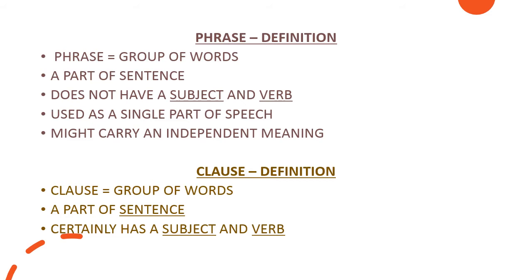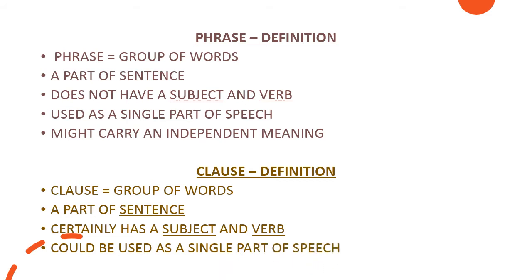Children, remember that a phrase doesn't have a subject and a verb, whereas a clause has both subject and verb. Clause basically has both, right? Moving next, could be used as a single part of speech.